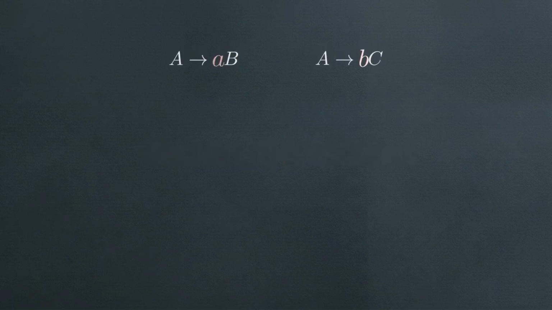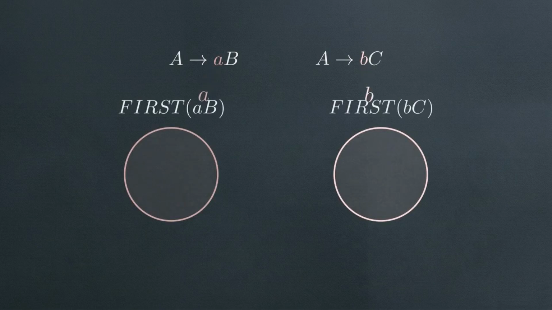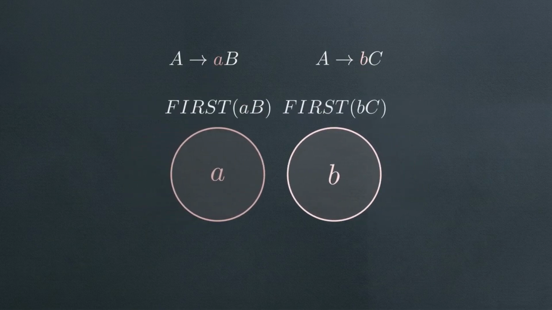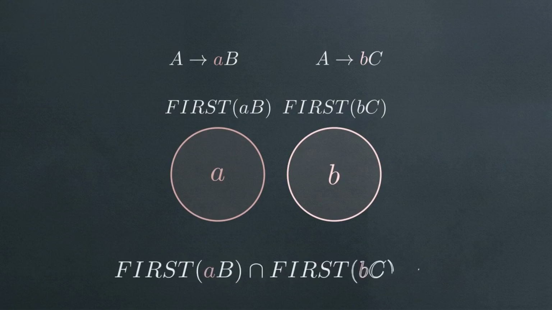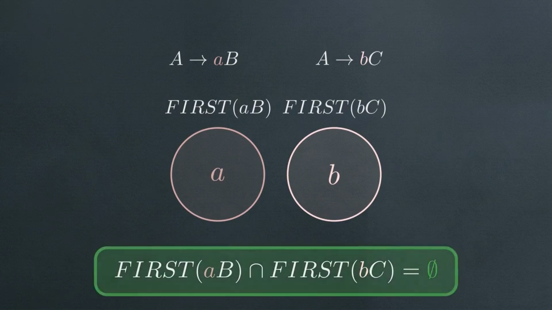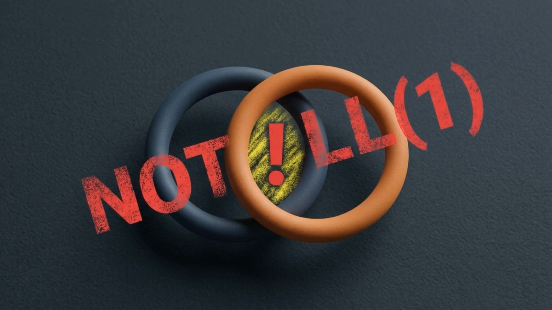This introduces the first mathematical condition. Look at these alternative production rules. Calculating their first sets shows exactly which terminal symbols they start with. To choose correctly, these sets must never share a symbol. Their intersection must be 0. If even one terminal appears in both first sets, the parser would have to guess. That immediately disqualifies the grammar from being LL1.